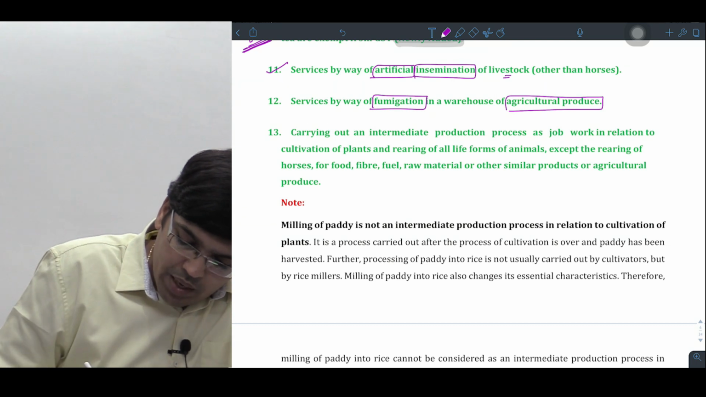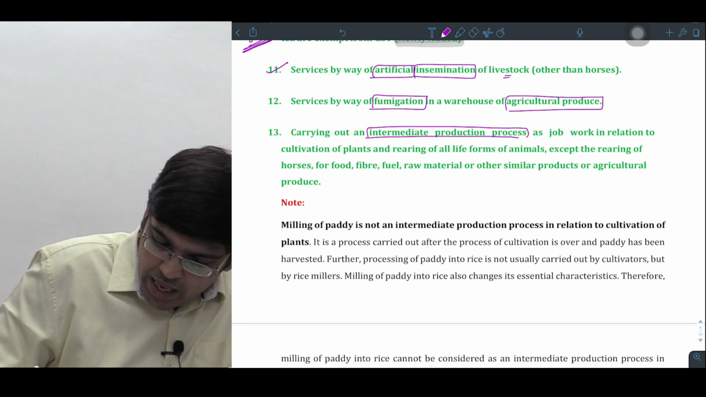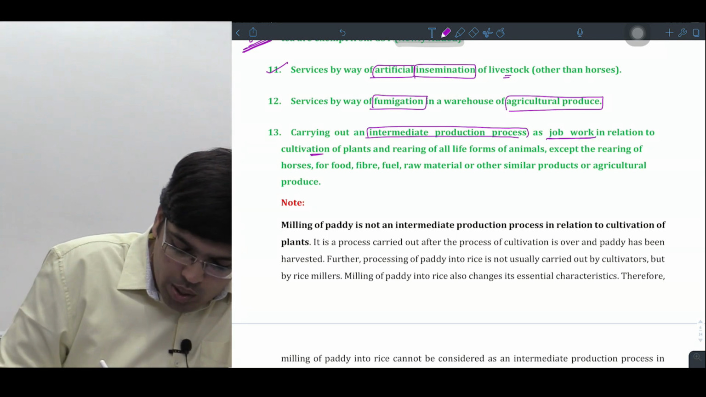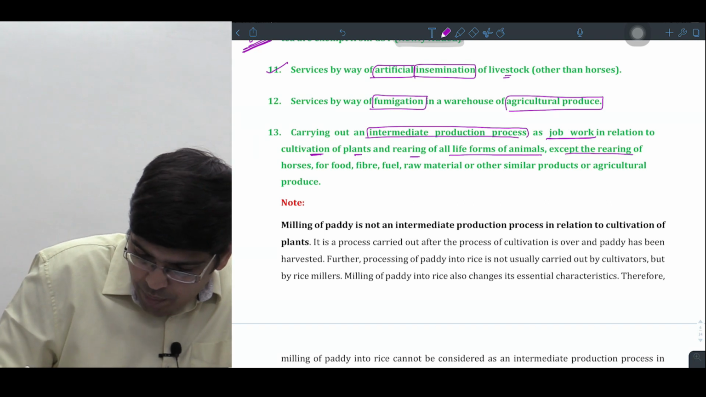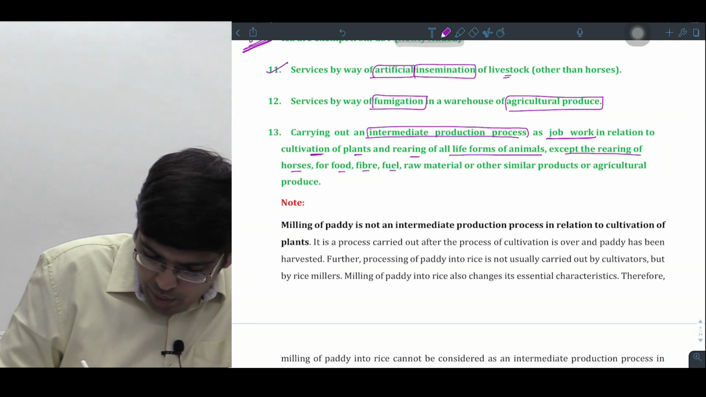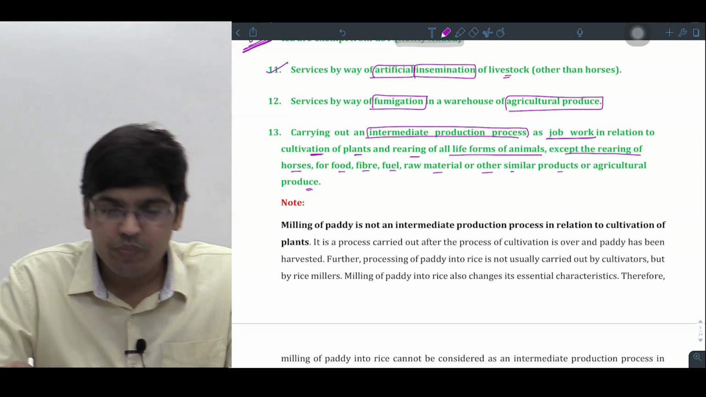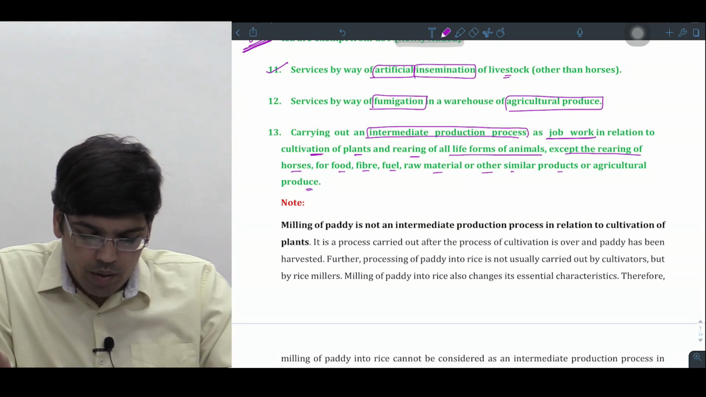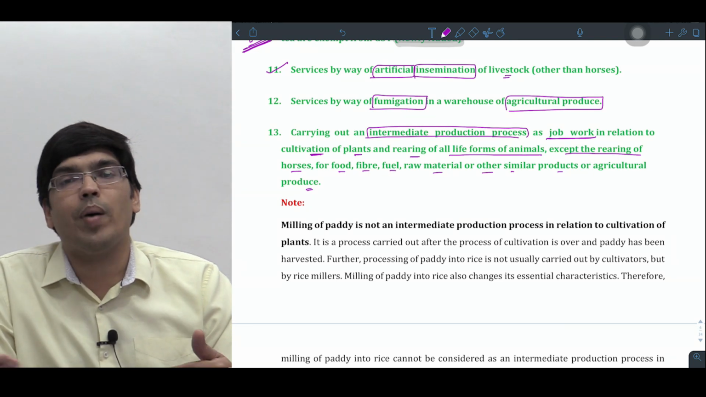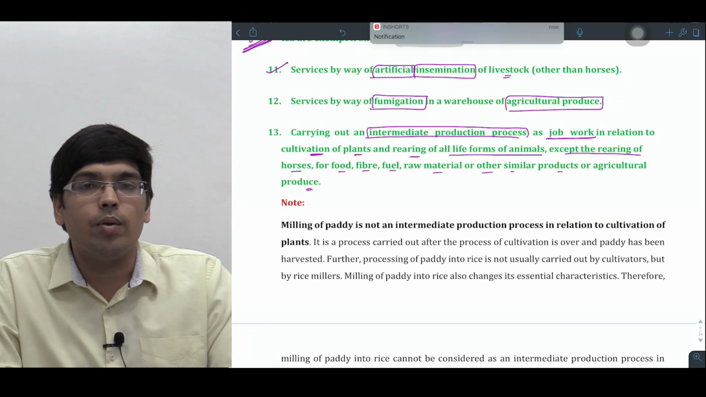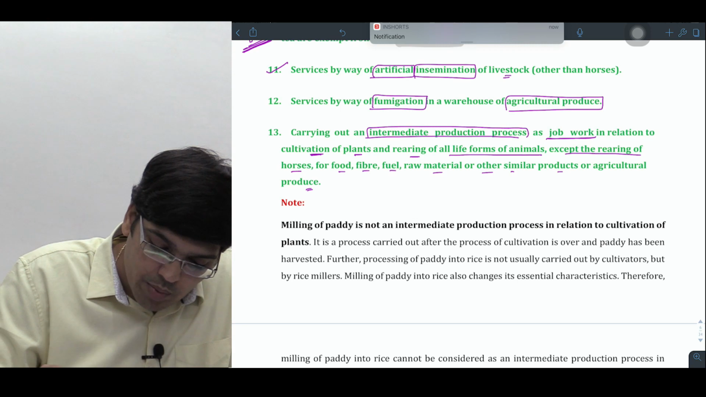Next, carrying on intermediate production process as a job worker in relation to cultivation of plants and rearing of all life of animals except rearing of horses for food, fiber, fuel, raw material or other similar produce or agriculture produce. So if you are acting like a job worker and you carry out any intermediate production process to make the produce marketable or to go for agriculture, even those services are also taken as what, sir? Exempt. Let me read it again for you, read carefully once.